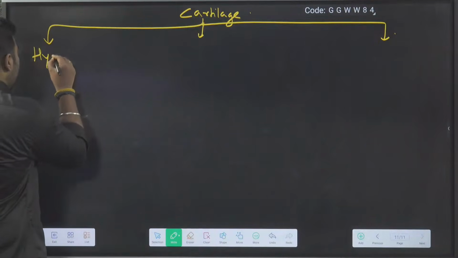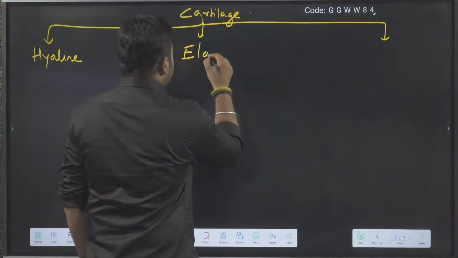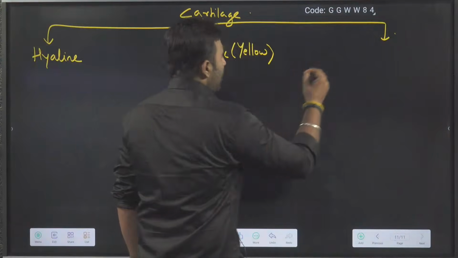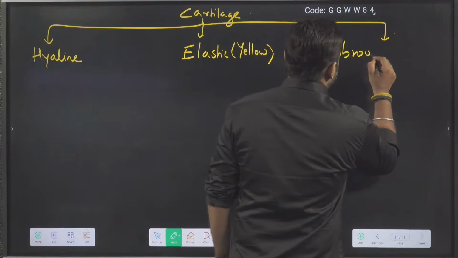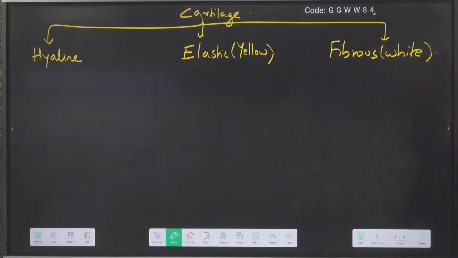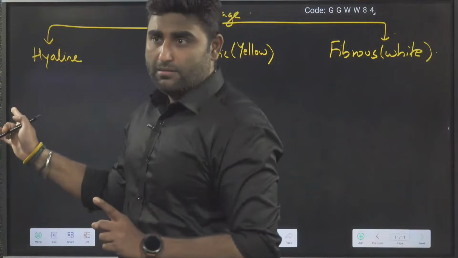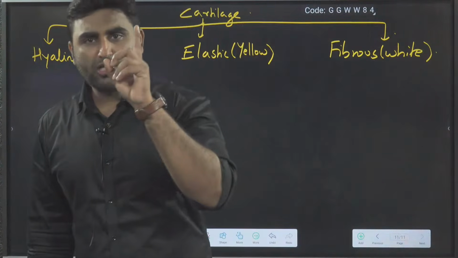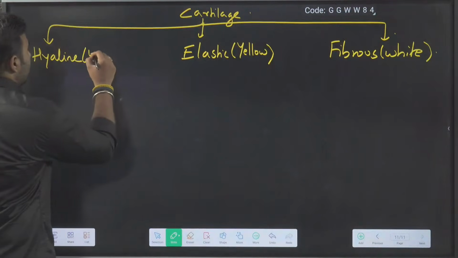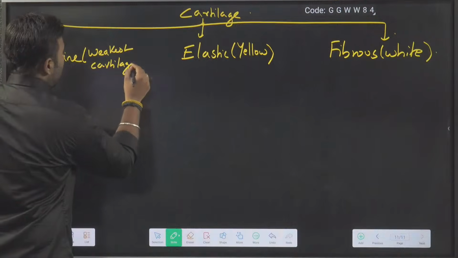One is hyaline cartilage. Another one is elastic cartilage, which is also called the yellow cartilage. And then we have the fibrous cartilage, which is called the white cartilage. If you understand one, hyaline, the other 2 are very easy. So just focus your understanding on hyaline. Hyaline is the weakest of all. Hyaline is the weakest cartilage, very easily broken also.